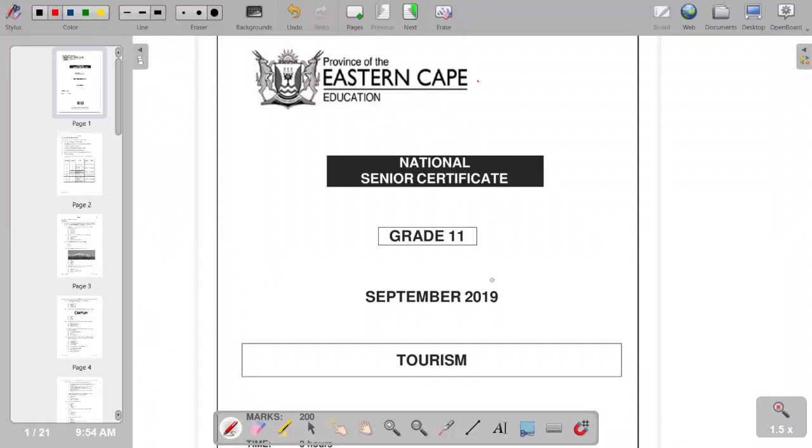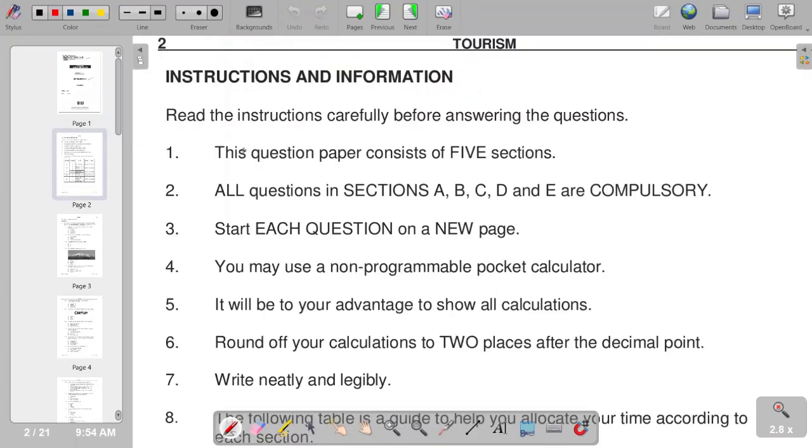Question paper of September 2019, and this is a question paper from the Eastern Cape province. So we are going to start on the instructions and information. In terms of our instructions and information, the first instruction reads: this question paper consists of five sections, and all sections, A, B, C, D, and E, are compulsory. So it means we will have to answer all the questions in this question paper.